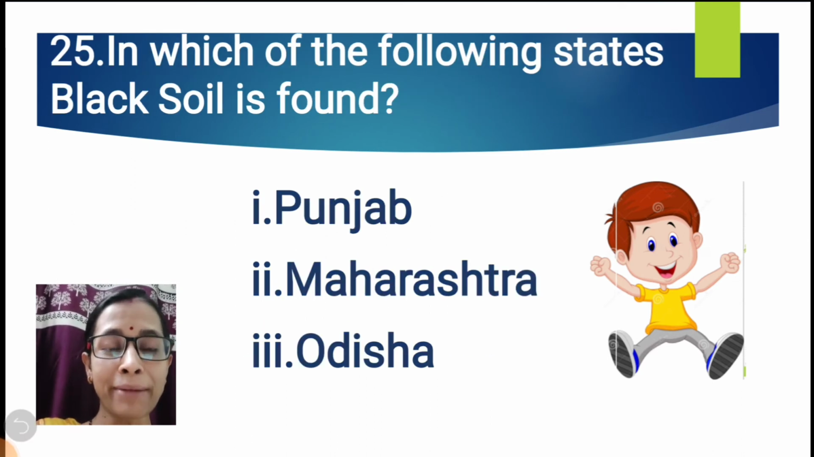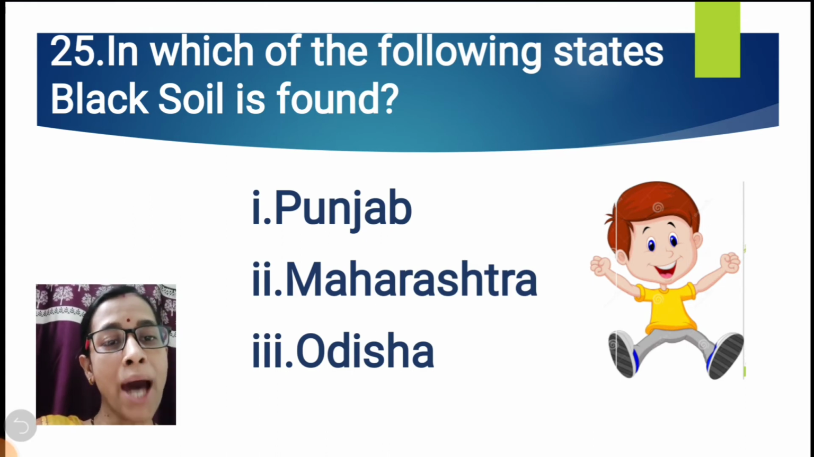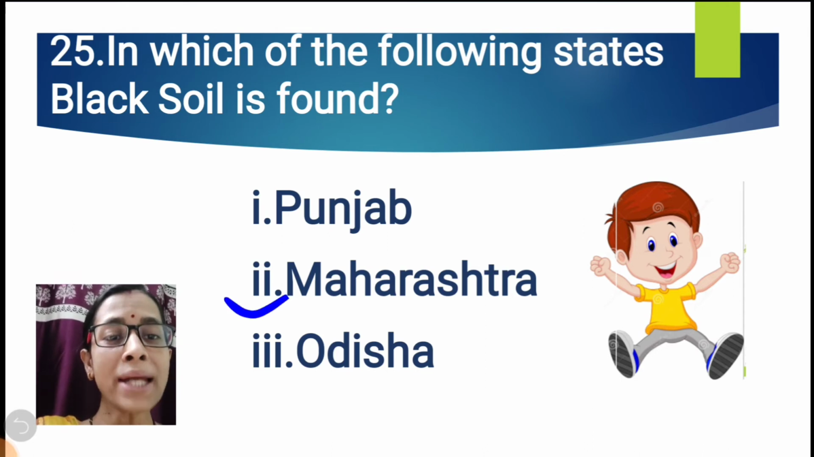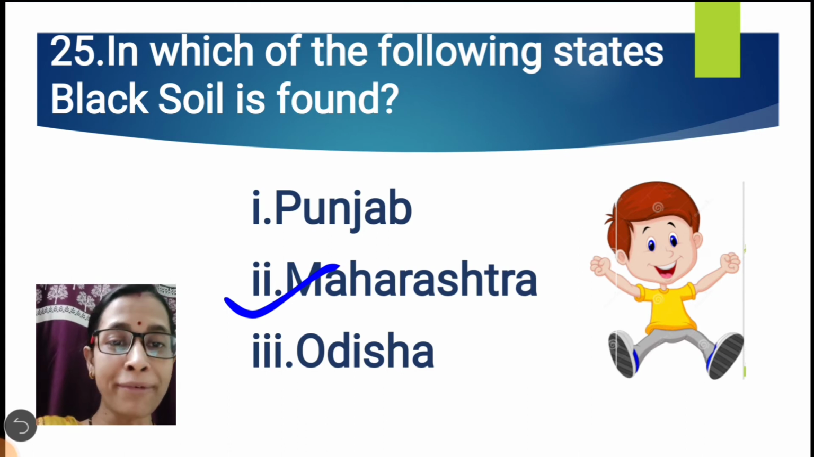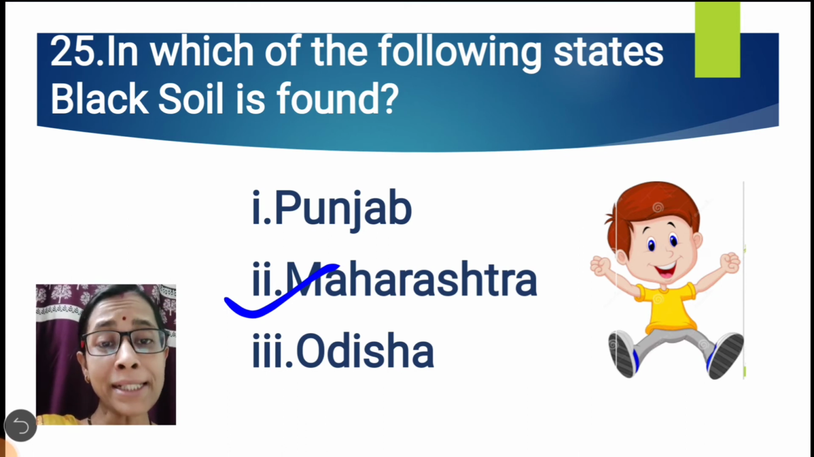Question number 25. In which of the following states black soil is found? Punjab, Maharashtra or Odisha? The correct option is Maharashtra. Mostly black soil is found over the Deccan Trough region. It covers parts of Madhya Pradesh, Gujarat, Maharashtra and Karnataka. Majorly this covers these areas. So over Maharashtra, black soil is found.